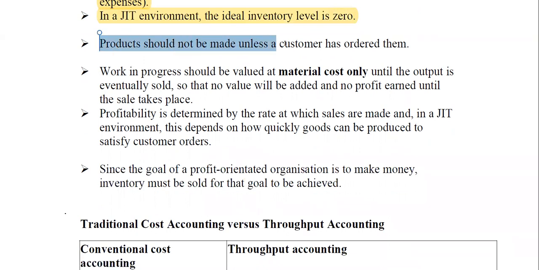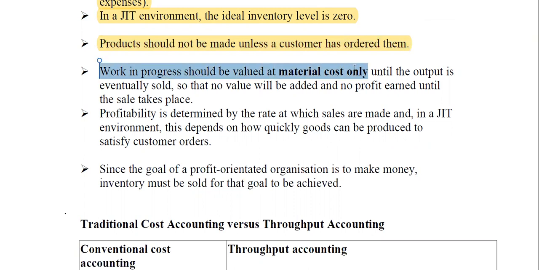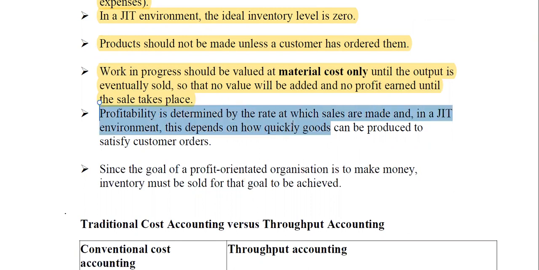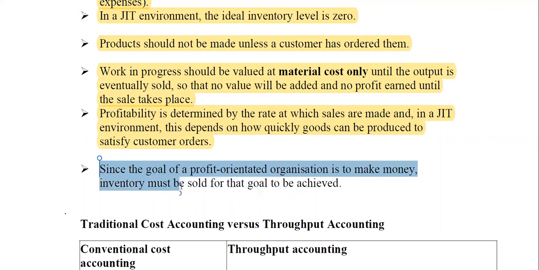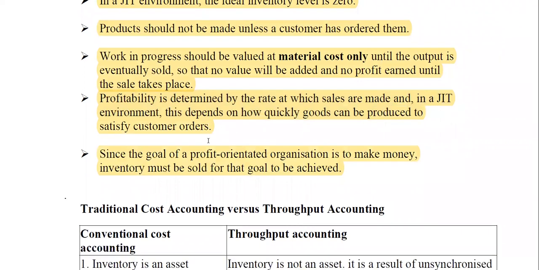Products should not be made unless a customer has ordered them. That is one principle. And work in progress should be valued at material cost only until the output is eventually sold, so that no value will be added and no profit earned until the sale takes place. That is why labor and other overheads are not considered at all. Profitability is determined by the rate at which sales are made. In a just-in-time environment, this depends on how quickly the goods can be produced to satisfy the customer orders. Since the goal of a profit-oriented organization is to make money, inventory must be sold for that goal to be achieved. So that is the basic concept about throughput.